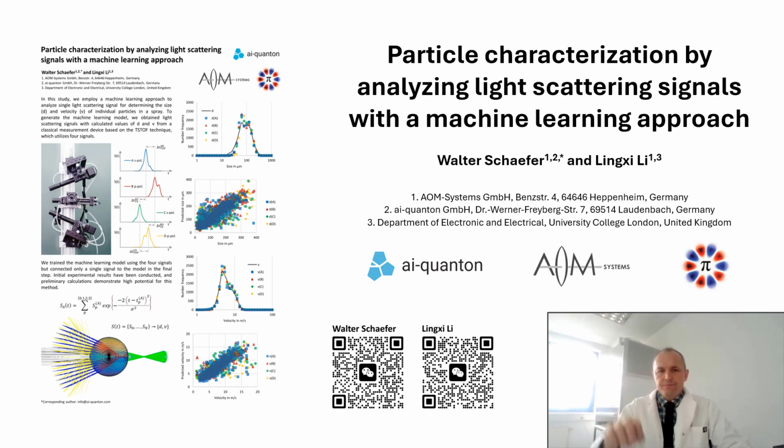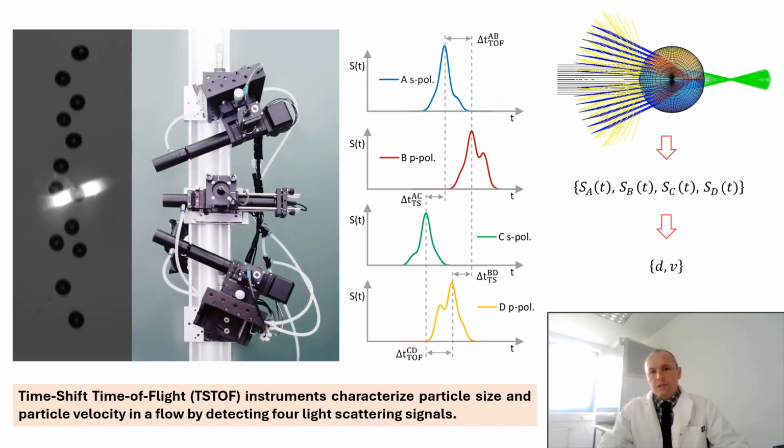Hello everyone! In our work, we present a machine learning approach to reduce the optical components in a time-shift time-of-flight measurement instrument, which is used for measuring particle size and velocity in a flow. The classical time-shift time-of-flight measurement instrument consists of two light sources and four detectors.